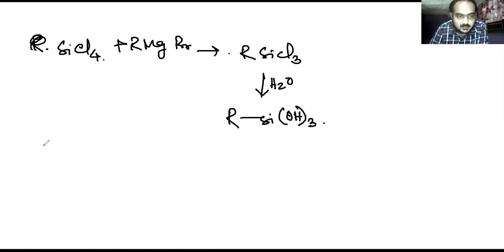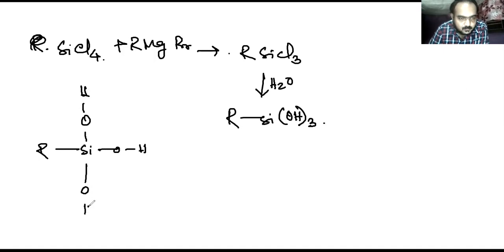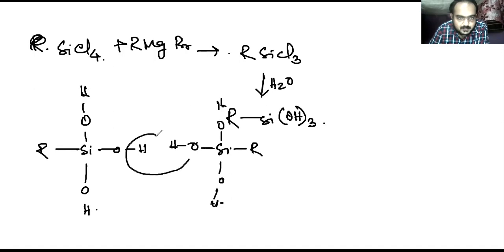Now you can do the polymerization. RSi(OH)3, you can do this like OH Si OH R OH. Here you can also eliminate water, and in this direction you can also do the same reaction. In the lower direction, you can also do the same reaction to produce a large silicone.